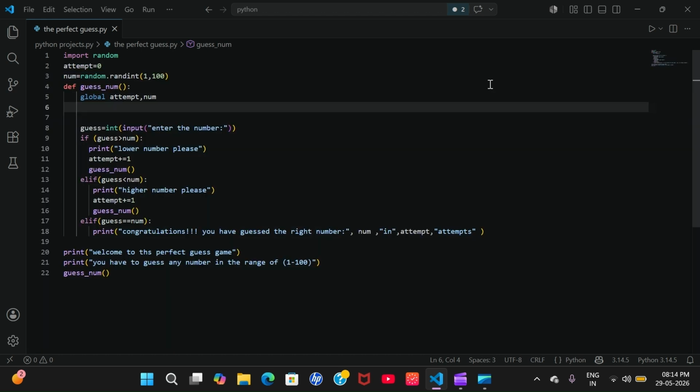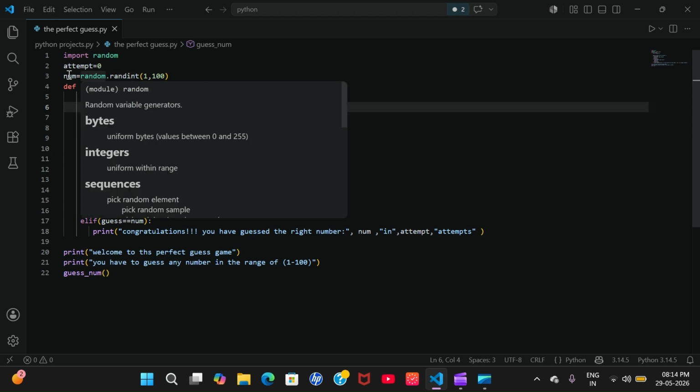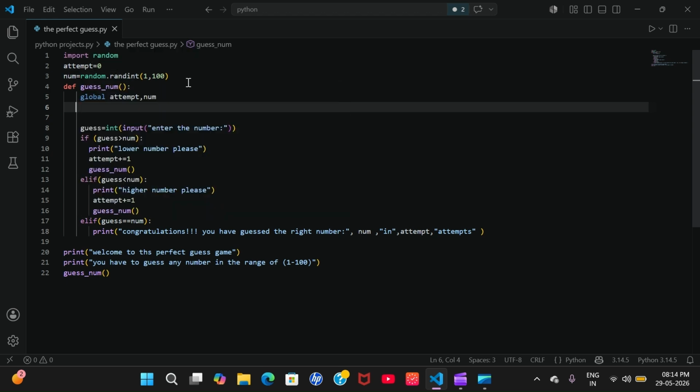Let me explain the code. First of all, I import random so that I can get a random input from the computer. I initialize the attempt variable with 0 and take the random input from the computer outside the function. Why? If I take this inside, it will repeat again and again, and the random input will be changed. So I initialize it outside the function.